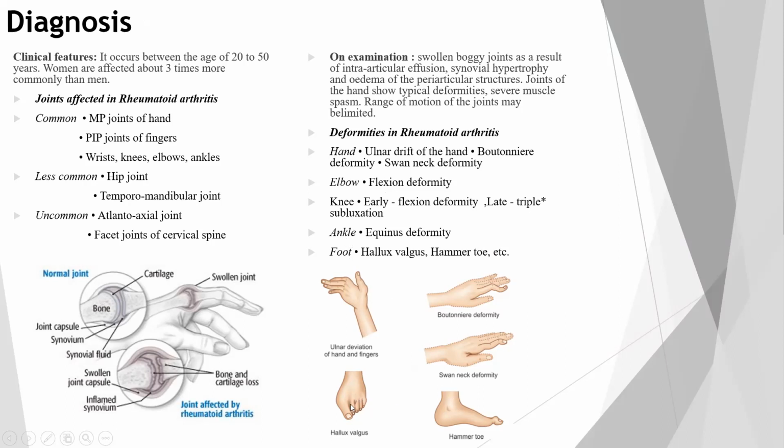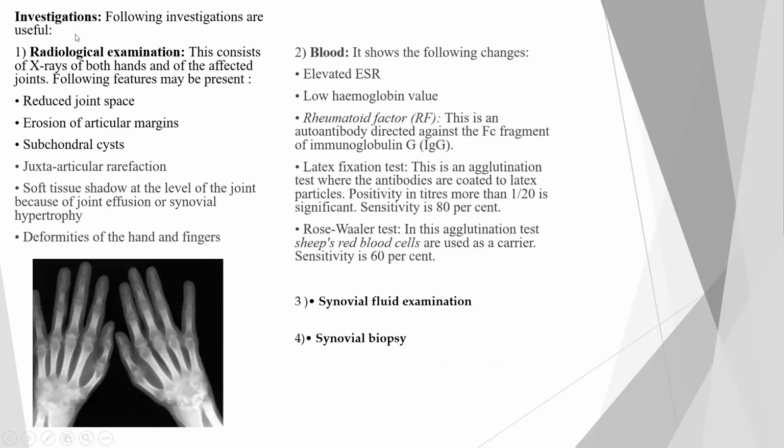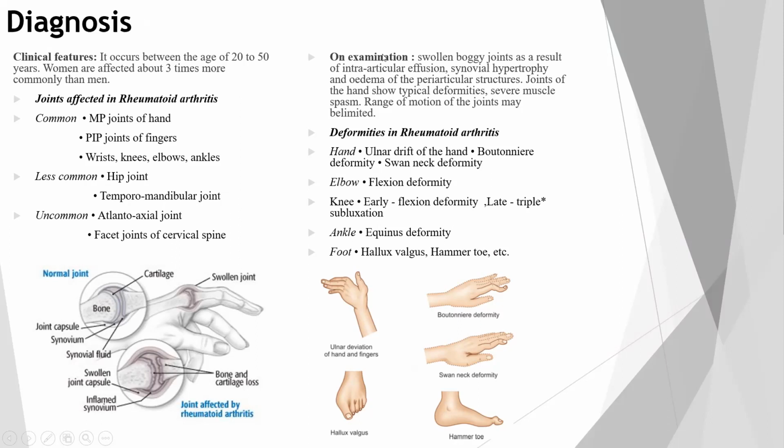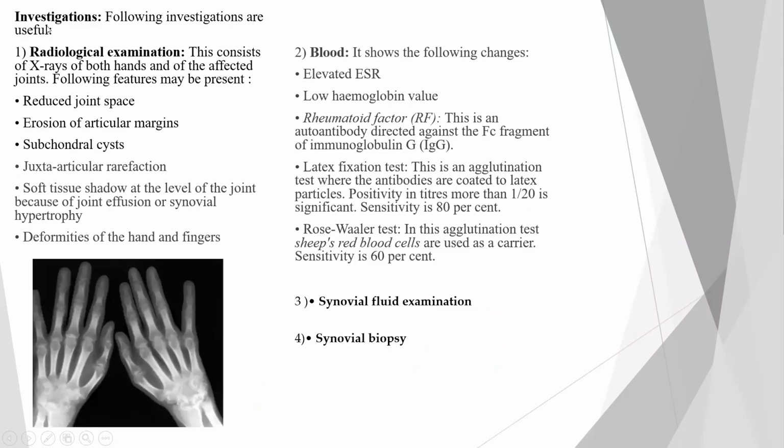Foot, there will be a hallux valgus and hammer toe. So these are the common deformities which we can see in the patient of rheumatoid arthritis in later stages. For investigations, first we'll be seeing the clinical features, then examination. Now we'll be coming up to investigation. What all investigations we'll be doing to conclude that it's a rheumatoid arthritis.